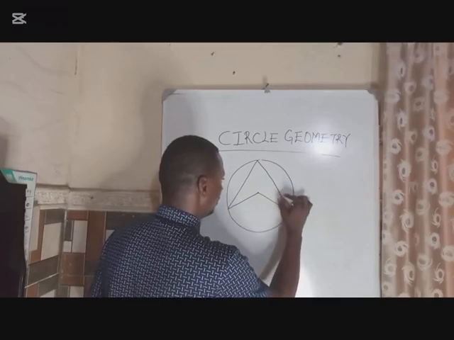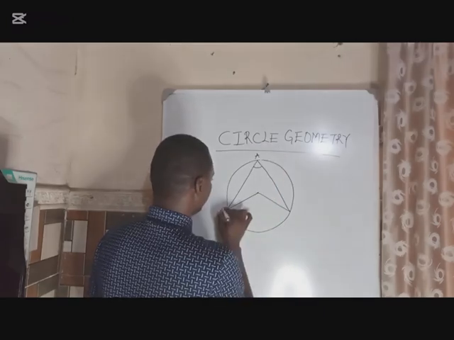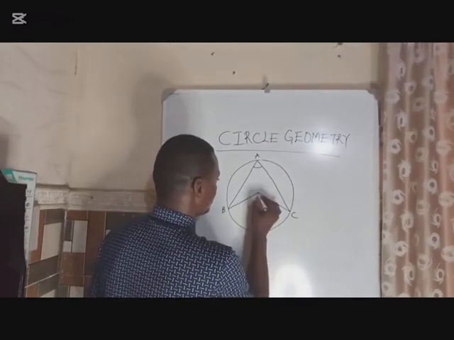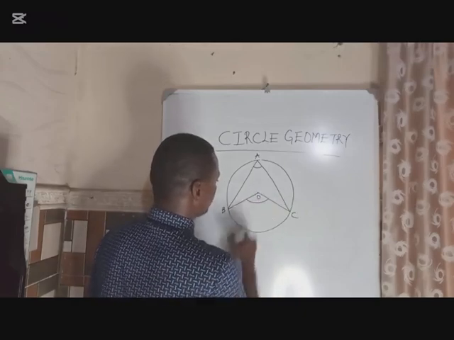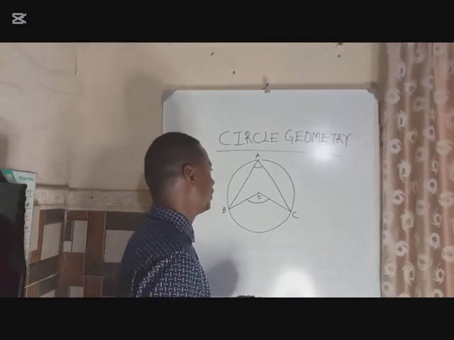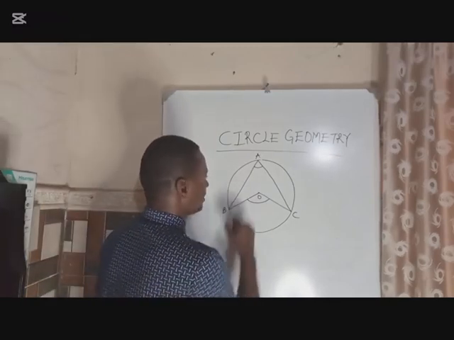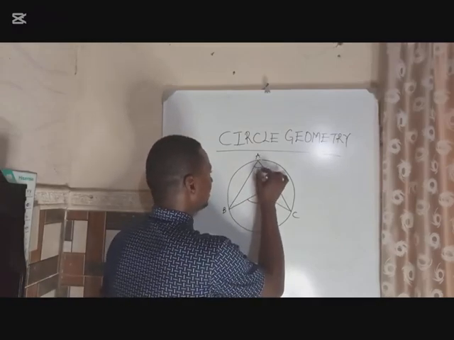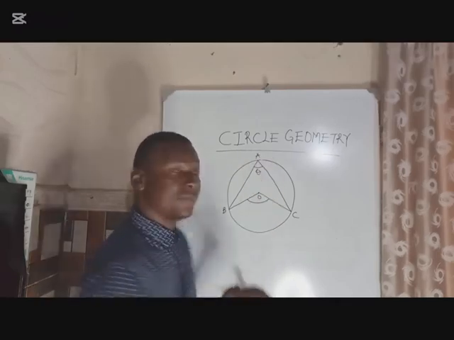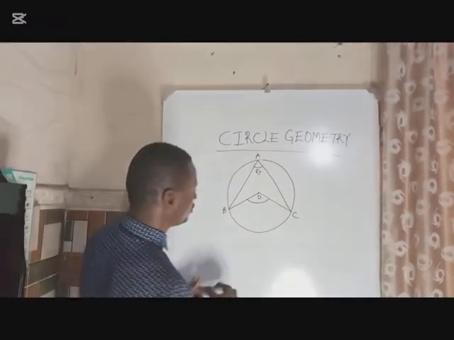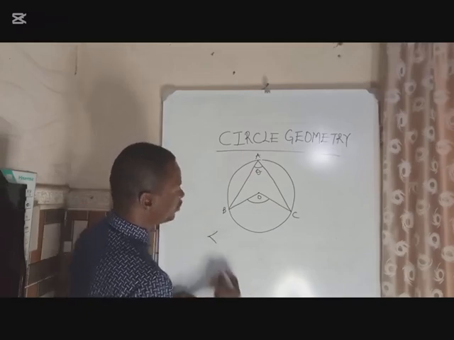a figure like this. So this is A, this is B, this is C, and this is O. This is O here. Now, if you look at this here, this is the center of my circle, and I have my theta here. My theta is at angle A. Most of the time, this is what they do in this topic of circle geometry alongside plane geometry too.